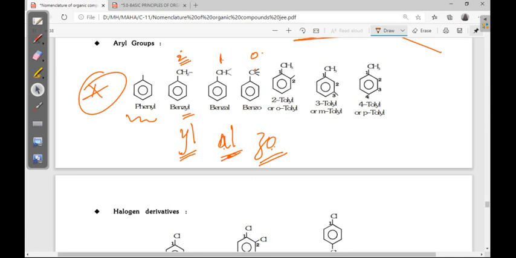Next, this is toluene. Benzene attached with a methyl group is toluene. Toluene as a substituent is called tolyl. Where it is attached, if at the ortho position to some ring or chain, then ortho-tolyl. If it is attached at the meta position, meta-tolyl, then para-tolyl, like this.